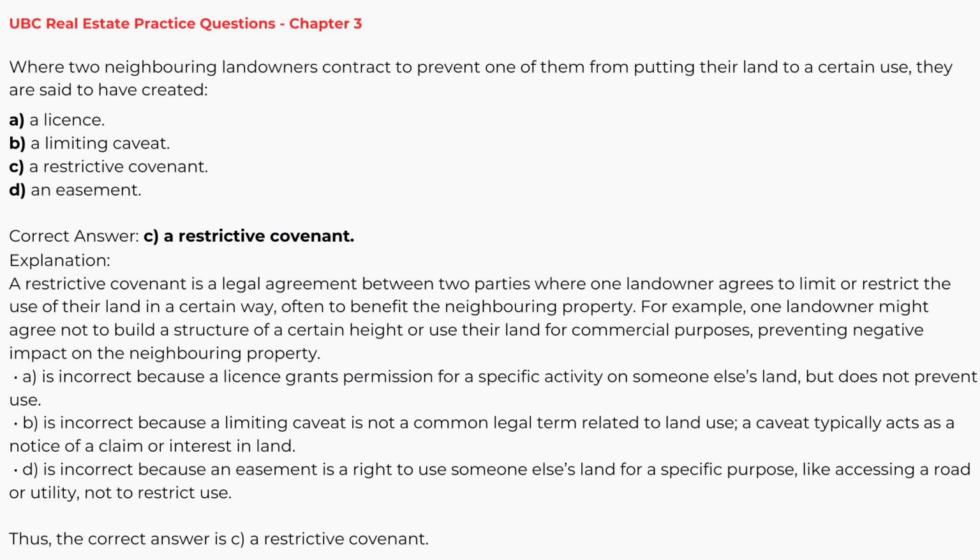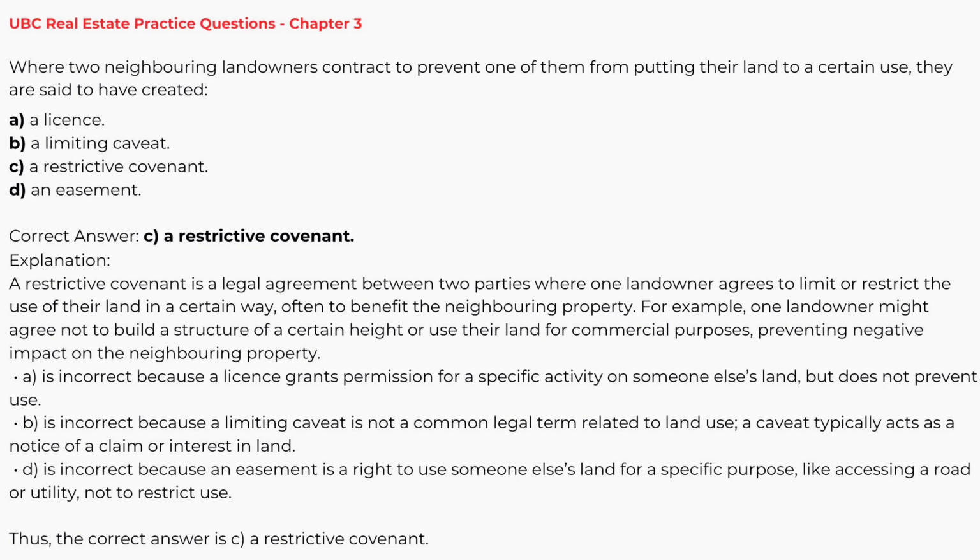Explanation. A restrictive covenant is a legal agreement between two parties where one landowner agrees to limit or restrict the use of their land in a certain way, often to benefit the neighboring property. For example, one landowner might agree not to build a structure of a certain height or use their land for commercial purposes, preventing negative impact on the neighboring property.